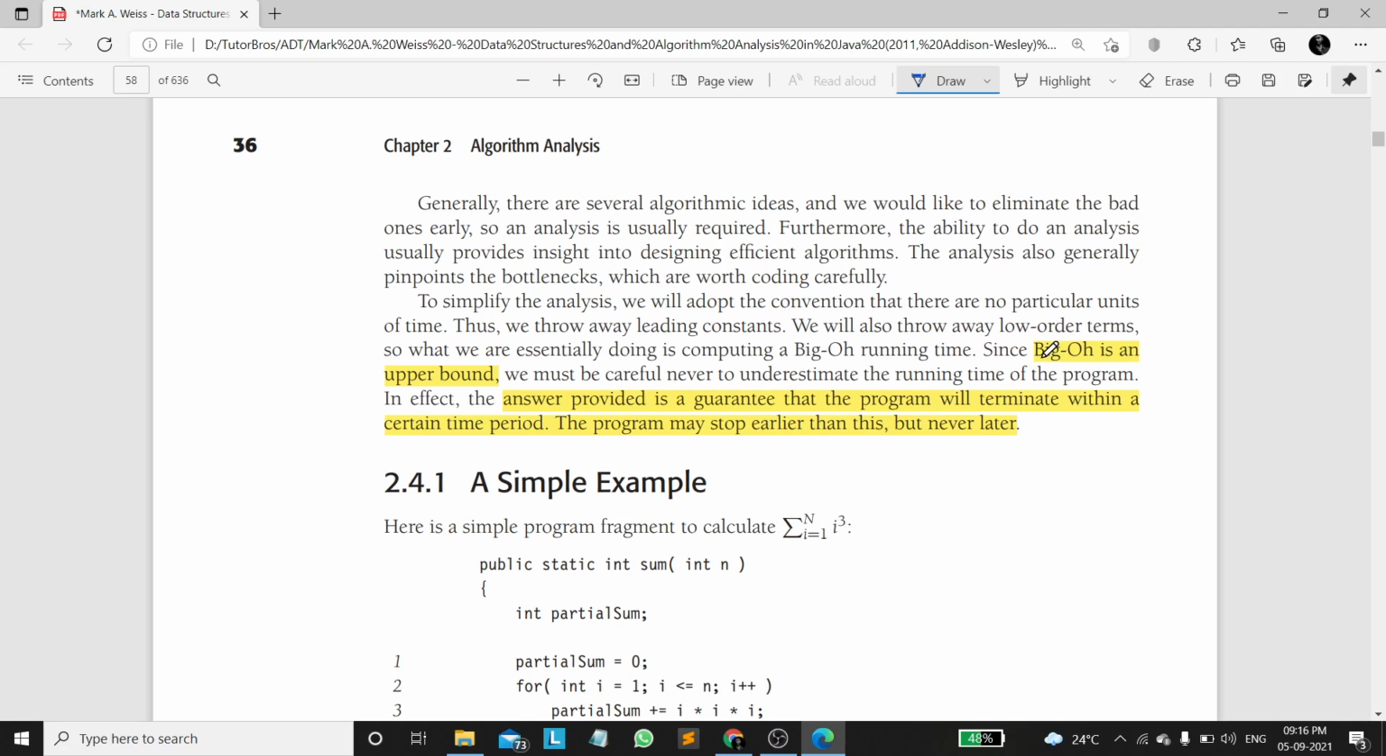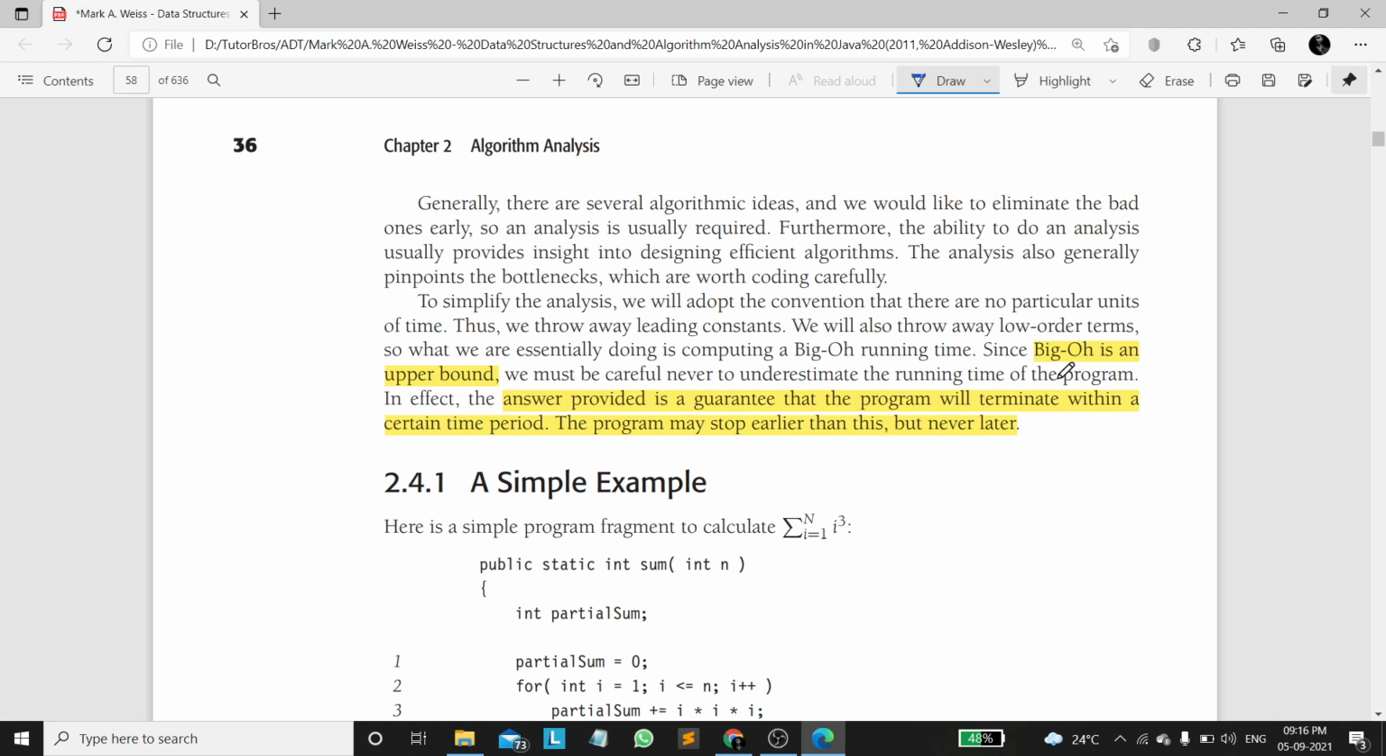So here big O is an upper bound, right? As we discussed earlier, big O is upper bound, omega is lower bound, theta is average bound. The answer provided is based on big O notation, the upper bound. The answer provided is a guarantee that the program will terminate within a certain time period. The program may stop earlier than this but never later, right?